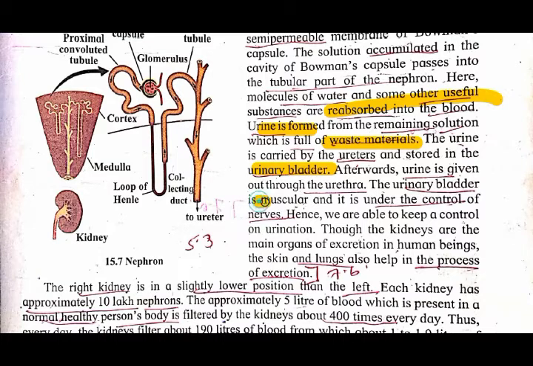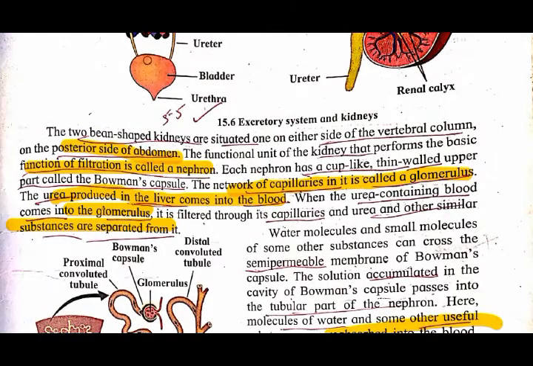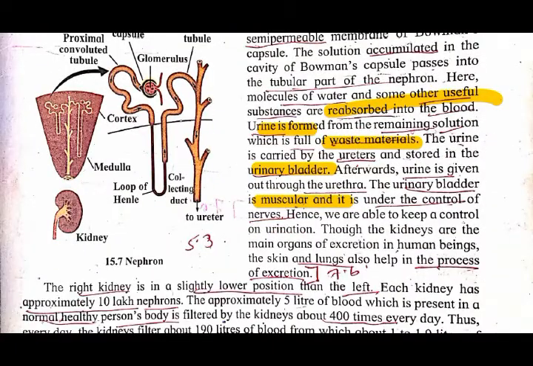The urinary bladder is muscular. How is the urinary bladder? It is muscular, and therefore it is controlled by the nerves. Okay, this urinary bladder is muscular, and therefore it is controlled by the nerves. Hence, we are able to keep control on urination. Understood? We can keep control on the urine.